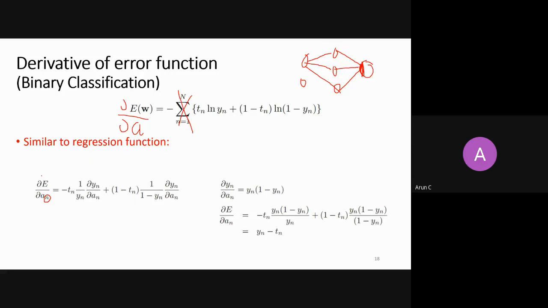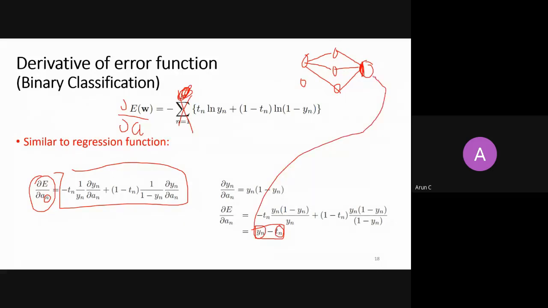So if you take a derivative with respect to the nth sample, then all the terms which do not have the nth sample will go to 0. Only one term from this summation comes into the picture, which is the nth term. When you take the derivative of this error function with respect to the nth term, it is nothing but the difference between your actual output and the probability coming from this node.